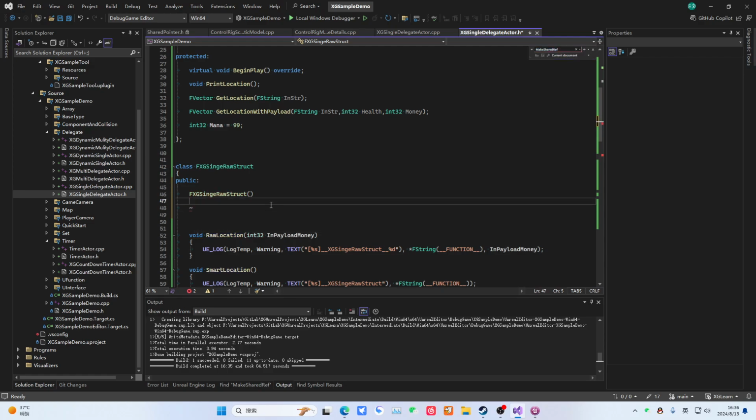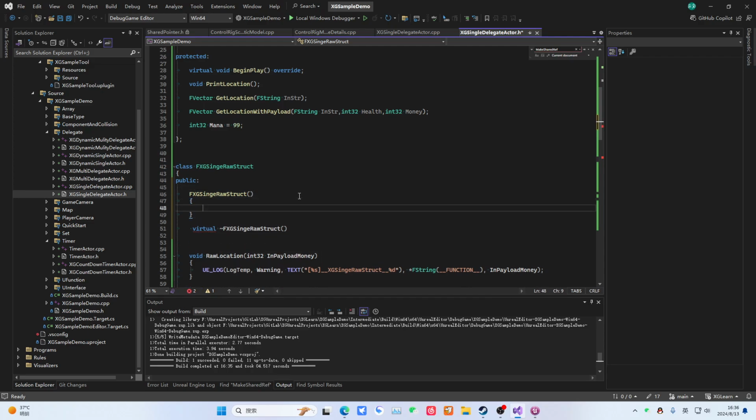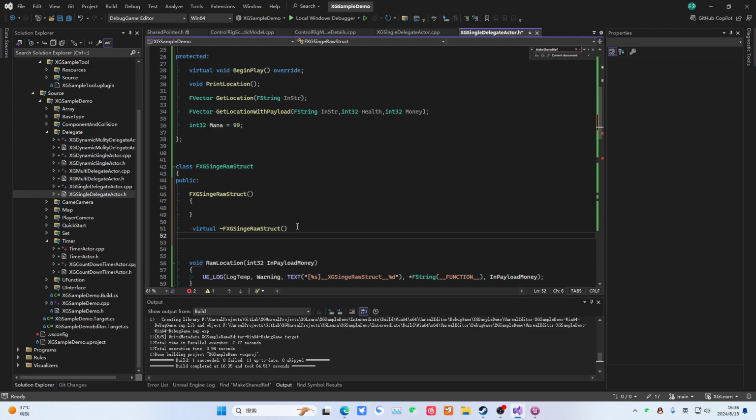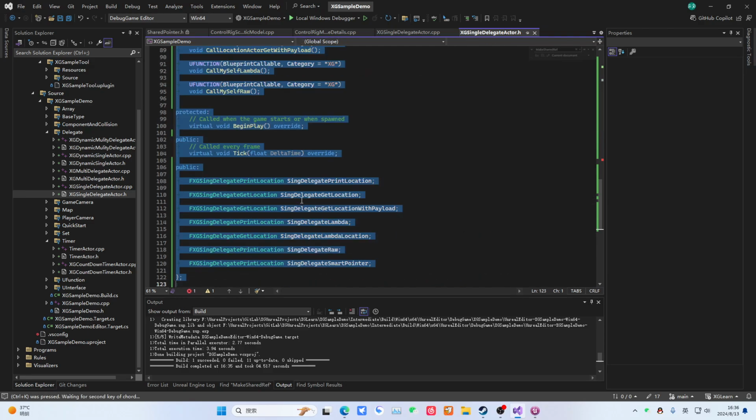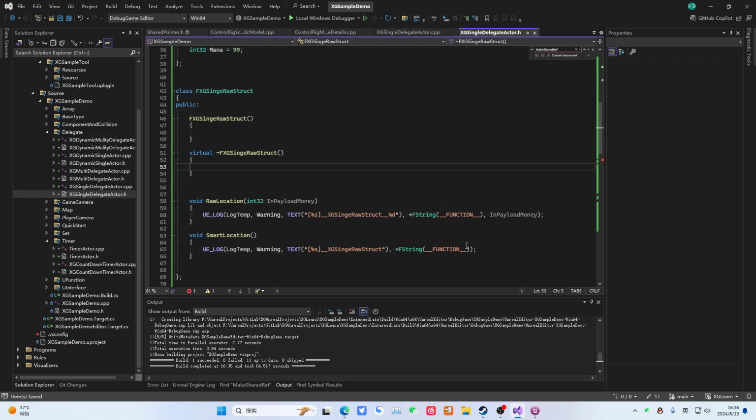For everyone's convenience, we will write its constructor and destructor here, and for the destructor, we needed to... This is about smart pointer knowledge. In our context, we'll just write it down for now. Okay, so here, let's add a log.